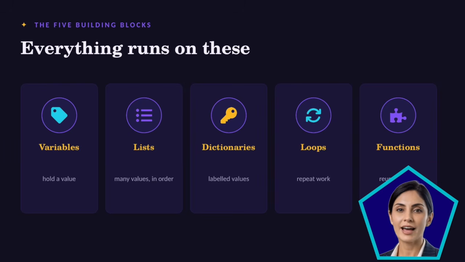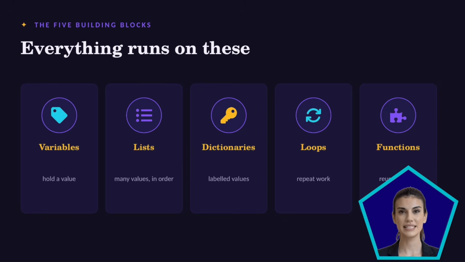Let me give you all 5 in plain language first. A variable is a labeled jar. It holds a value. A list is many values in order, like a shopping list. A dictionary is labeled values, a key, like temperature, pointing to a value like 21. And the two that do the work.